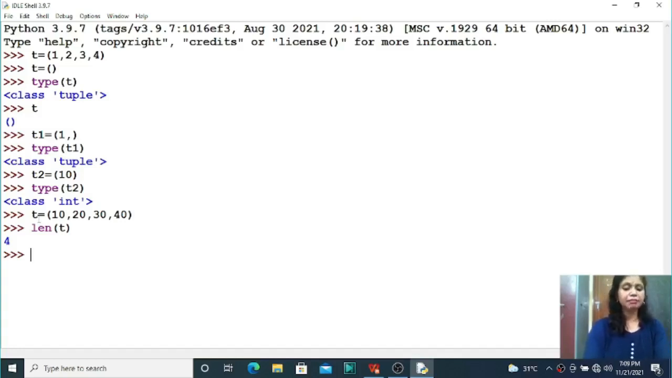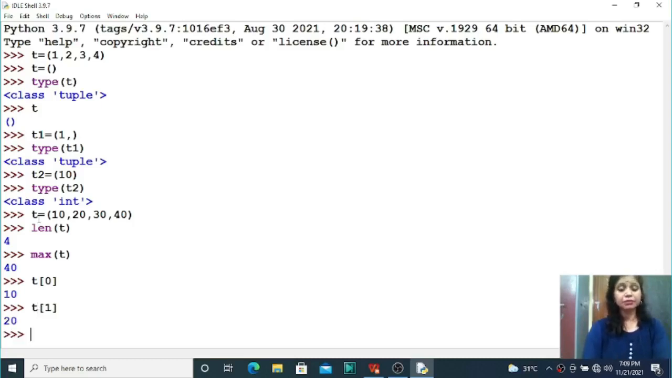Next one is the max function. The max function is used to find the largest element of this tuple variable. Which one is the largest element? Here it is 40. You can access the values or elements of a tuple by using the index number. So t of 0 is your 10, t of 1 is 20. Like a list, you can access the elements by using the index number.